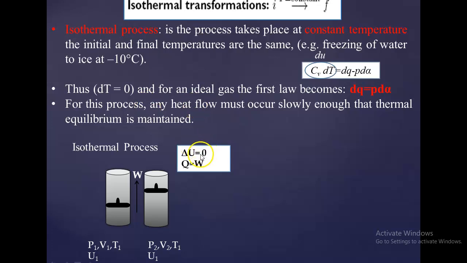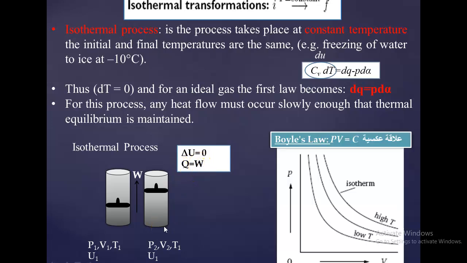Correct? For isothermal process, see, this is an isothermal process. The initial parameters are P1, V1, T1, U1. P1 is the pressure, V1 is the volume, T1 is the temperature, and U1 is the internal energy. And the final parameters are P2, V2, T2 and U2. But due to isothermal process, T1 is equal to T2, and when T1 is equal to T2, therefore U1 is equal to U2. The change in internal energy would be 0 because Q is equal to work done.